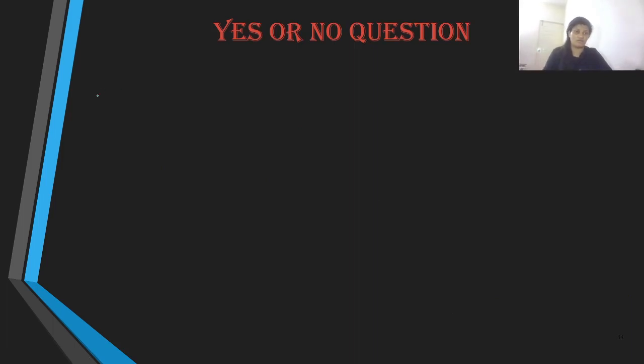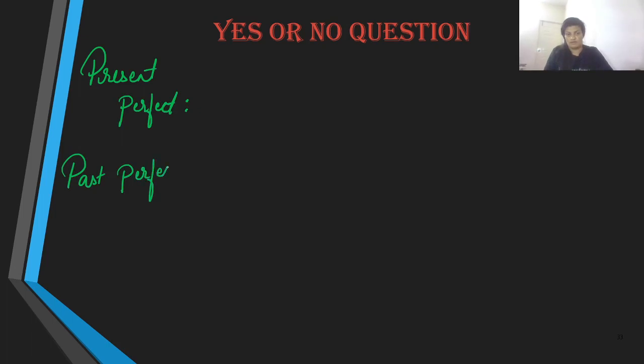And the yes or no questions begin with auxiliary. Present perfect, past perfect, and then you have future perfect.